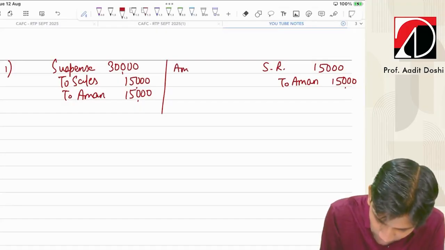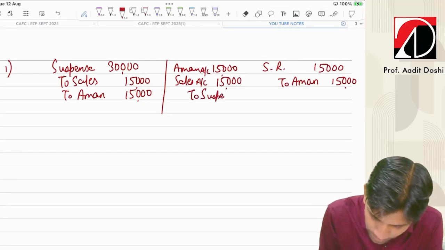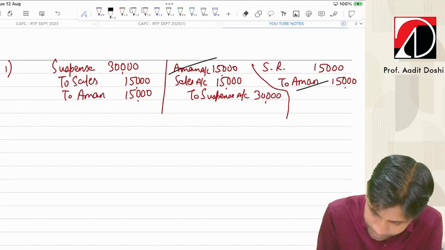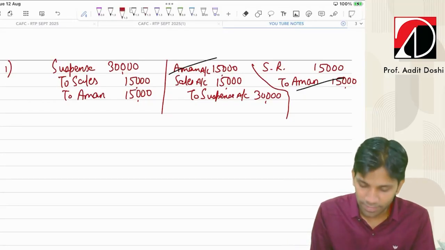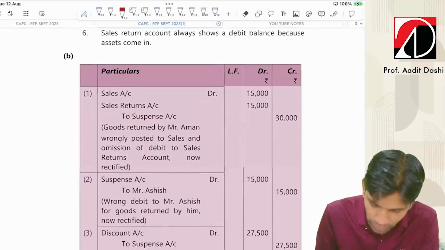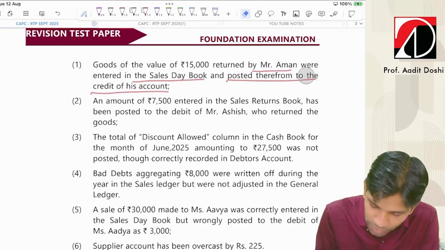Reverse this entry. Aman account debit. Sales account debit. To suspense. 30,000. This Aman gets cancelled. That's it. Final entry will be sales return account debit, sales account debit to suspense. Let's check. Correct. 15, 15, 30. I hope this is clear.